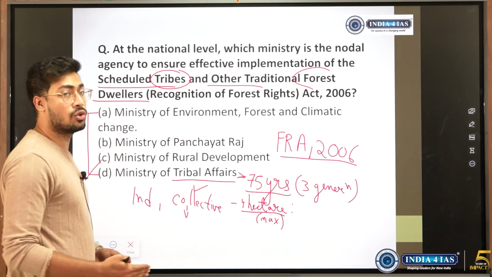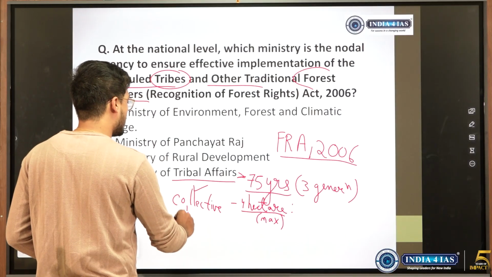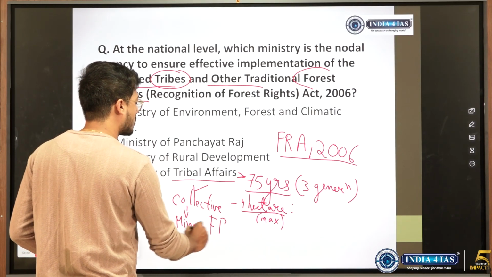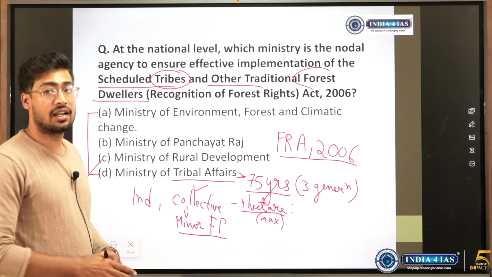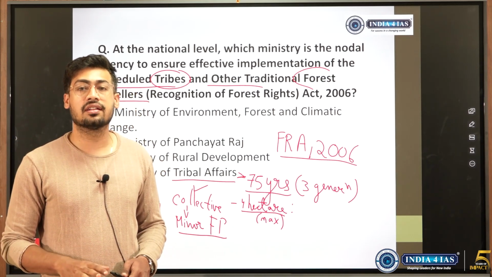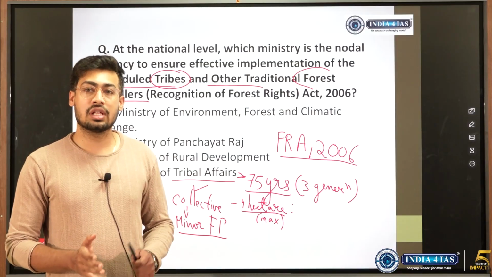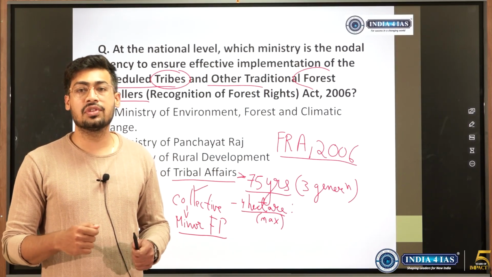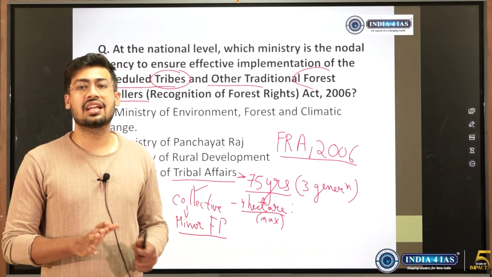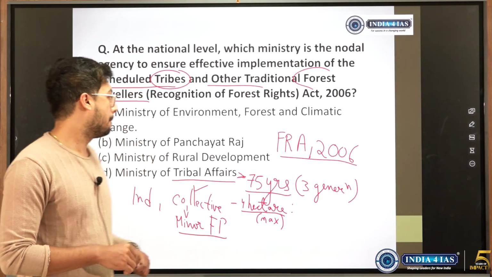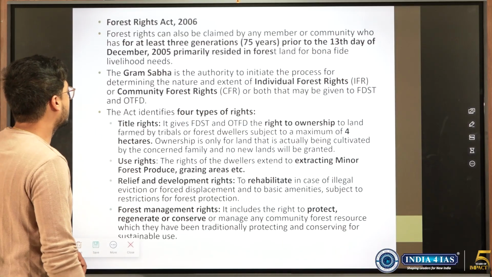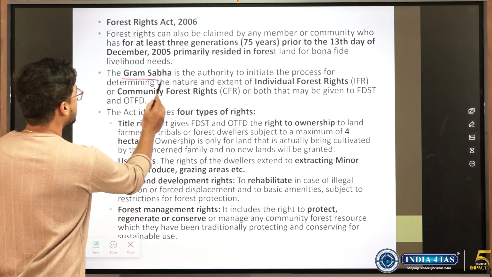They will have the right to collect minor forest produce, and also they will have the right to protect the environment or the forest. So there are individual rights, there are collective rights, and the extent of these rights will be decided by the Gram Sabha of the particular area. So see, the Gram Sabha will determine the extent of rights.